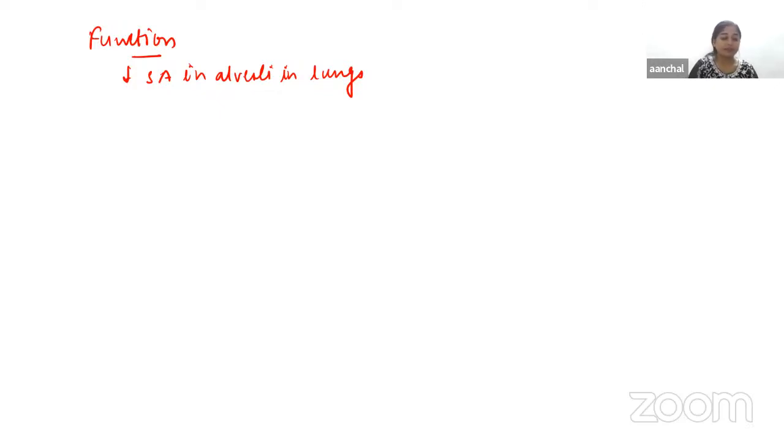One more thing: what factors are necessary for the formation and spreading of surfactant?